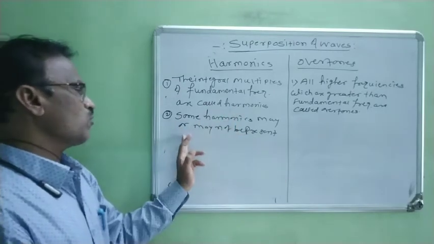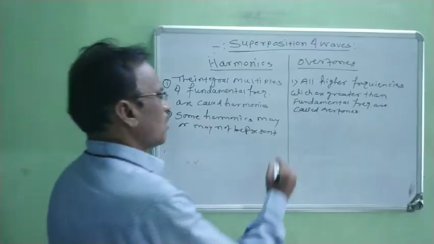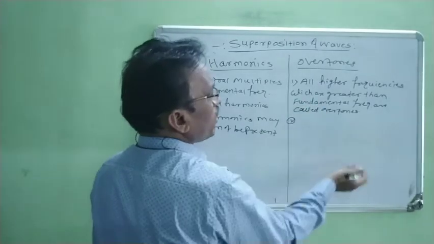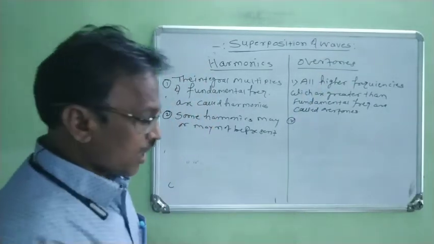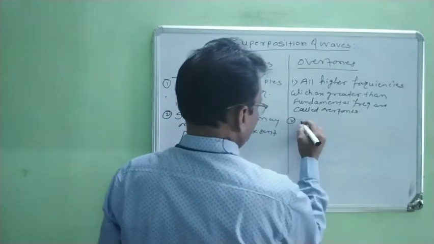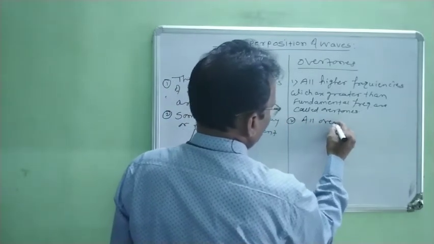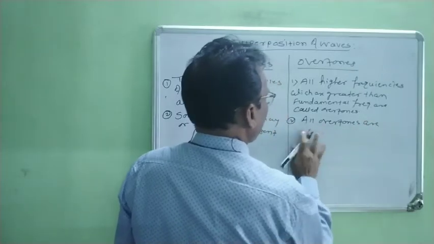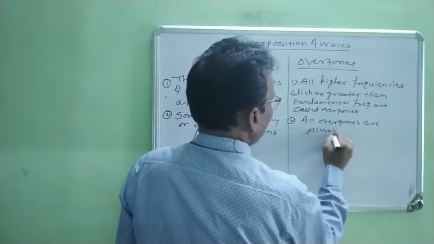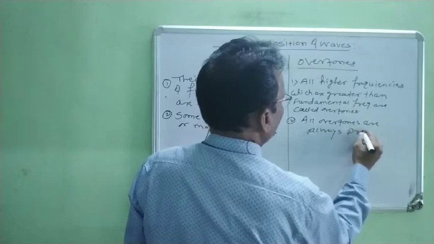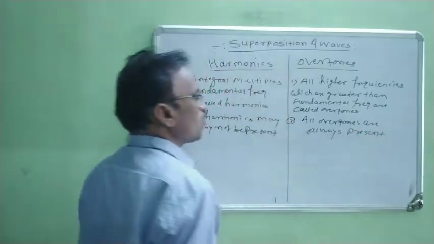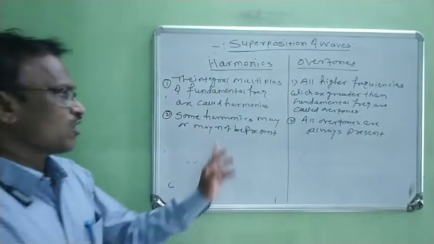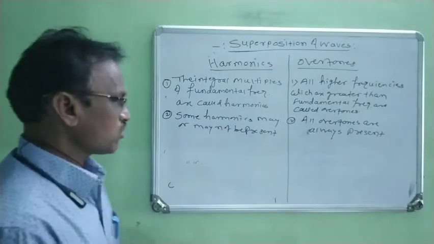Therefore, some harmonics may or may not be present. Now, in the second point, when we compare it with overtones, we observe that all overtones are always present. Now this is the second point of distinguishing.